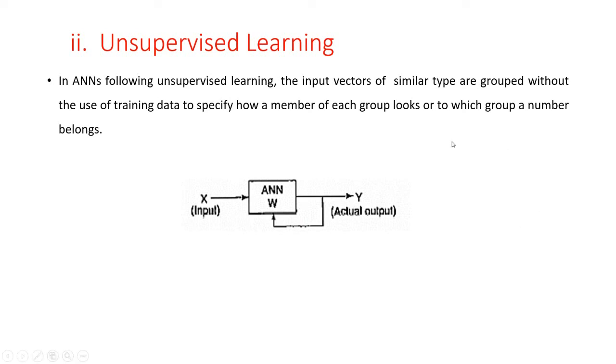So this is the simple block diagram of unsupervised learning, where we have the input data. If we apply the artificial neural network, we get the actual output. So it is clear that there is no feedback from the environment to inform what the output should be, or whether the outputs are correct. यहाँ पे हमें पता नहीं चलता कि हमारा आउटपुट करेक्ट है या नहीं.